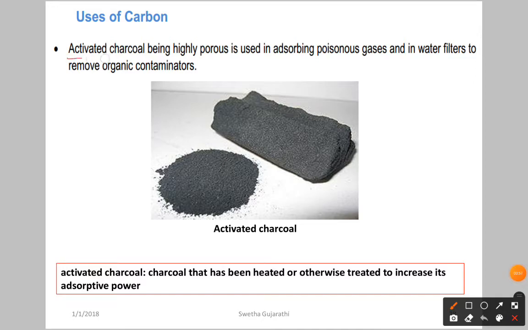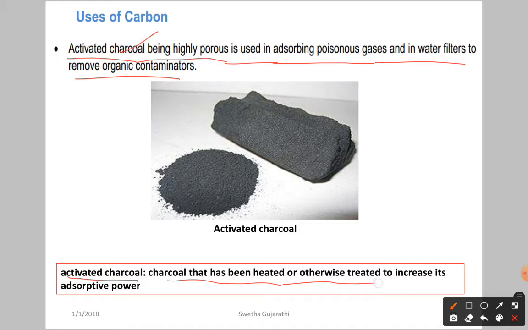Next, activated charcoal, being highly porous, is used in absorbing poisonous gases and in water filters to remove organic contaminants. Here, charcoal is an allotrope of carbon. Activated charcoal means charcoal that has been heated or otherwise treated to increase its absorption power.